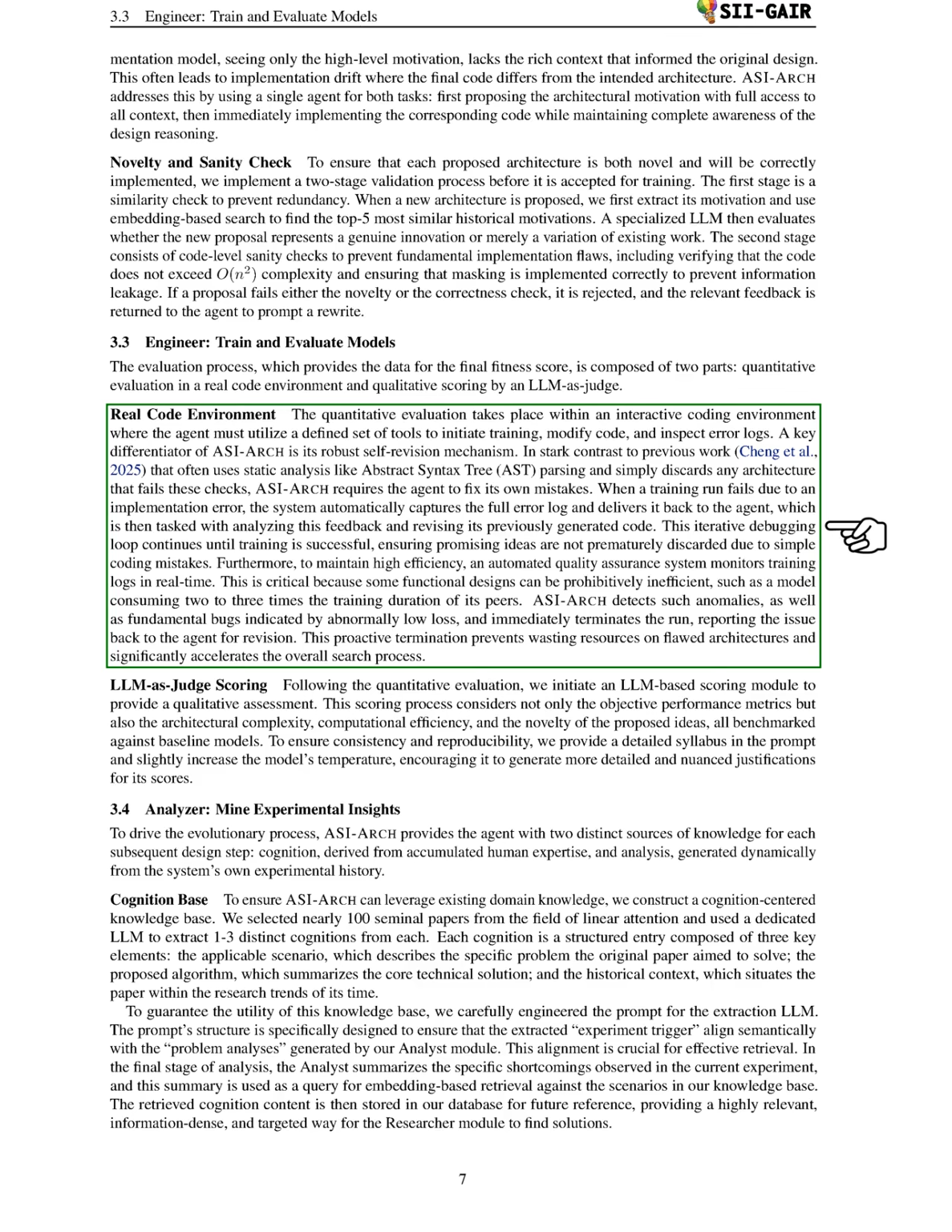Unlike previous methods that discard architectures failing static analysis, our system requires the agent to correct its own mistakes. When a training run fails, we capture the error log and return it to the agent for analysis and revision. This iterative debugging continues until training is successful, ensuring that promising ideas are not discarded due to coding errors. Additionally, an automated quality assurance system monitors training logs in real time to identify inefficiencies and fundamental bugs, allowing us to terminate flawed runs promptly and conserve resources.